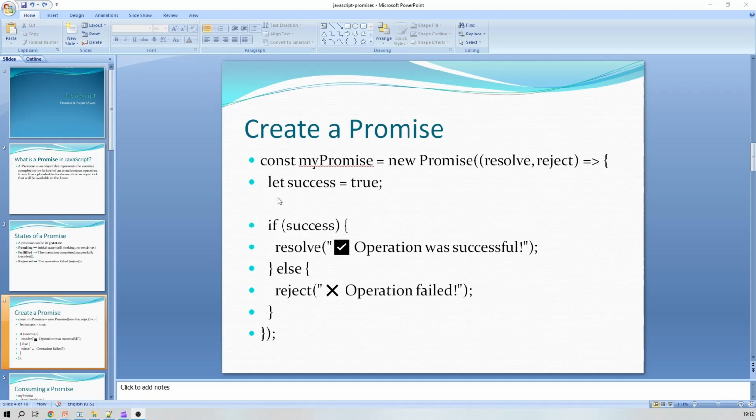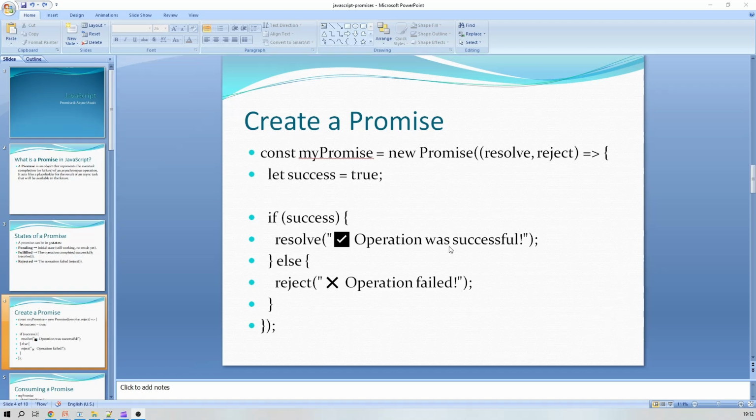If we have an if else block here and that code is executed successfully, then this line, resolve operation was successful, will be executed. And in case of any failure, this else block will be executed. So this is a way to create a promise.